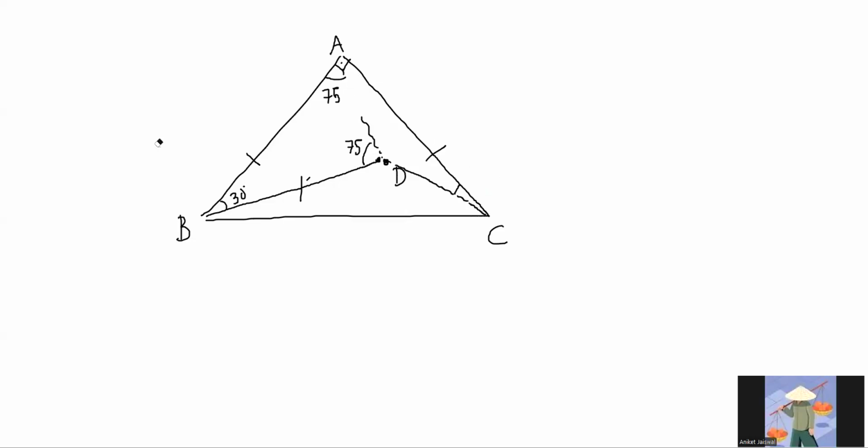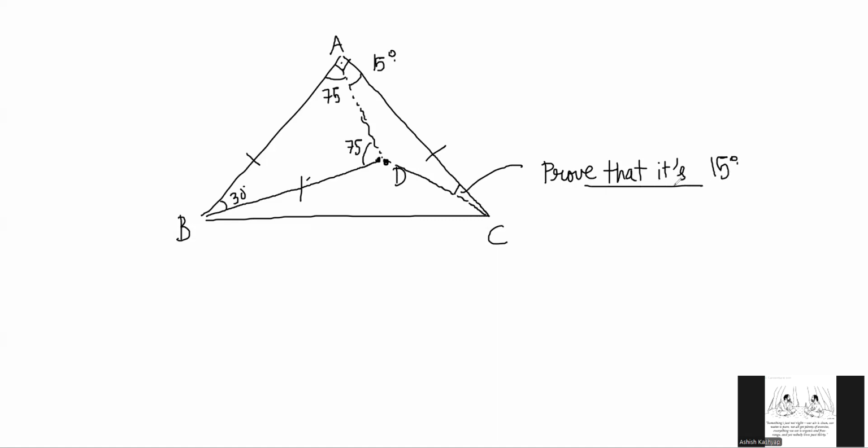So angle DAC is 15. That is one way to do it. These two sides are equal. This is also equal.